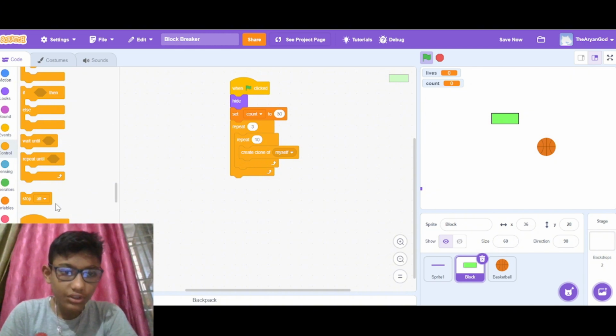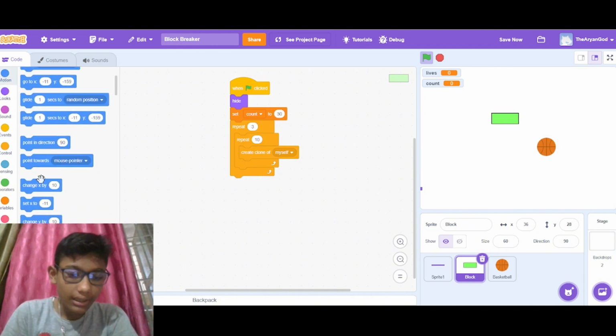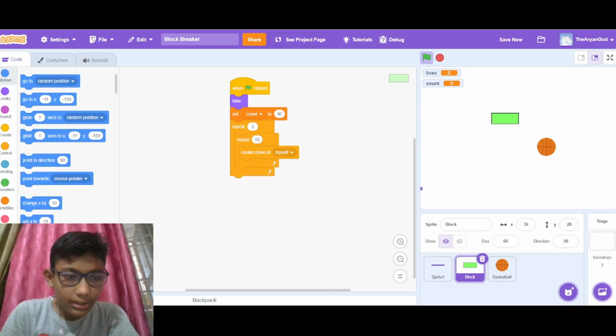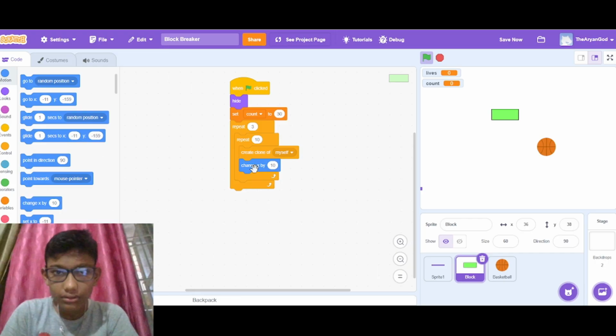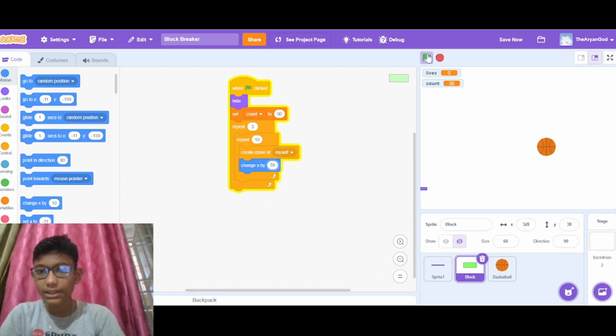Then we will go to motion and write change x by 50. So we can see.